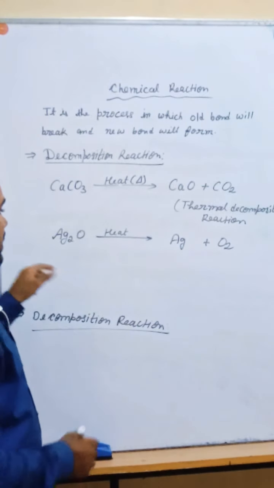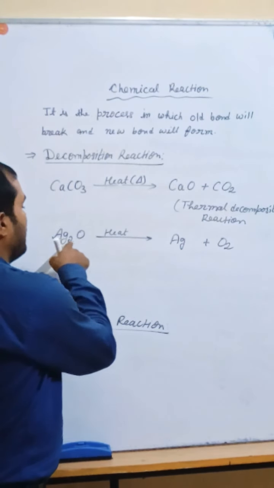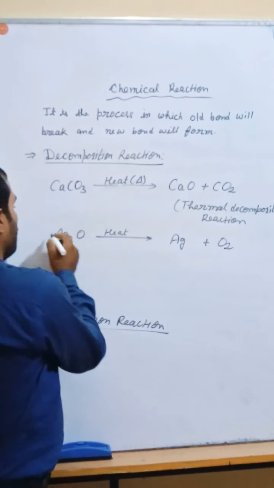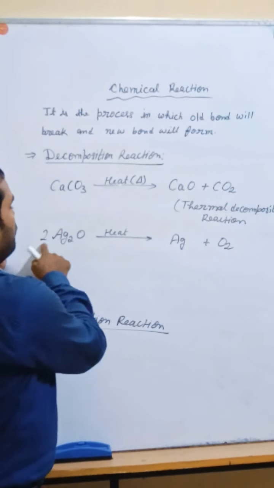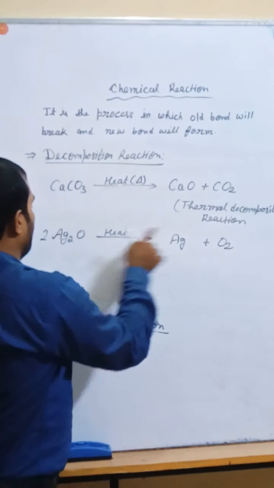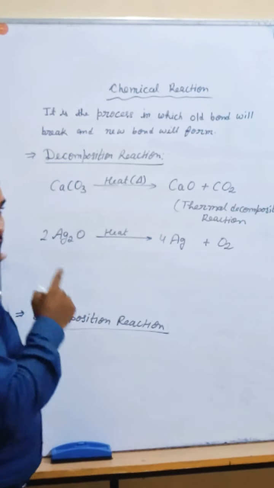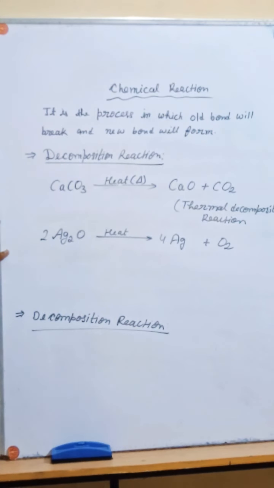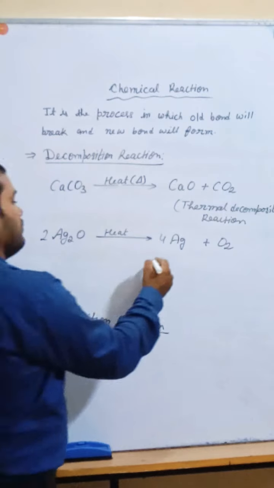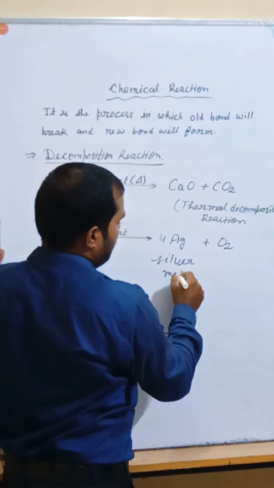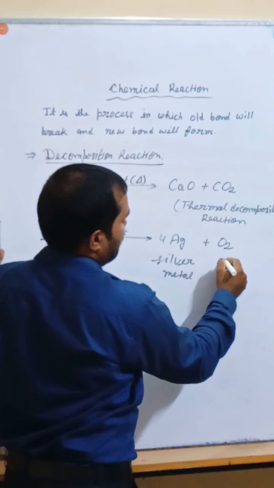Ag, that is silver metal, but here it is unbalanced, my dears. There are 2 oxygen atoms, so you have to multiply with 2. So 2, this is O2. Now 2 twos are 4 Ag. This is the silver atom, silver metal, and this is the oxygen molecule.